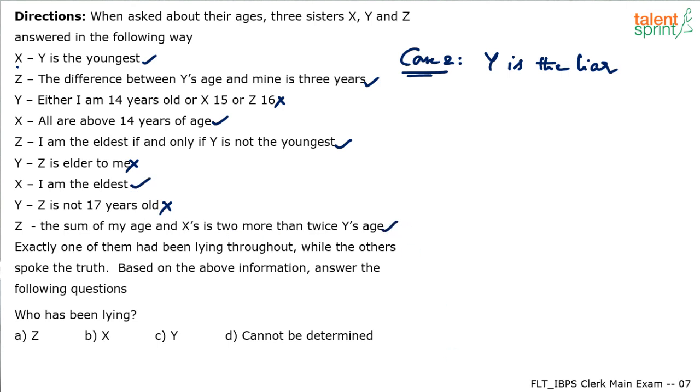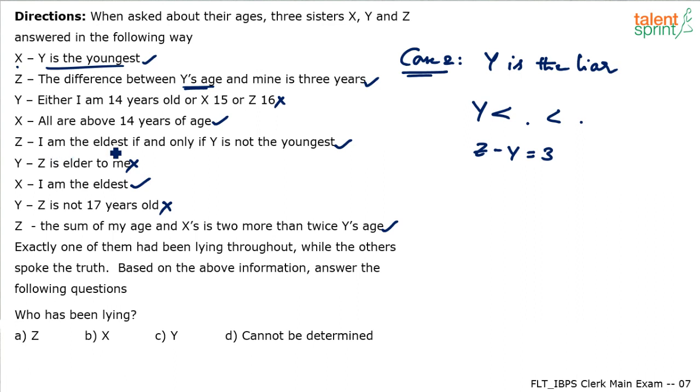So look at the statements. X says y is youngest. If x is saying y is youngest, then y is youngest. Y is the youngest person, and there will be someone here and then here. Then z says the difference between y's age and mine is 3 years. Since y is the youngest, I can now conclude that z minus y should be equal to 3. Then this statement has to be wrong. Forget about this for now. X says all are above 14 years of age. This should be correct. All are above 14 years of age has to be correct, minimum 14 years of age.